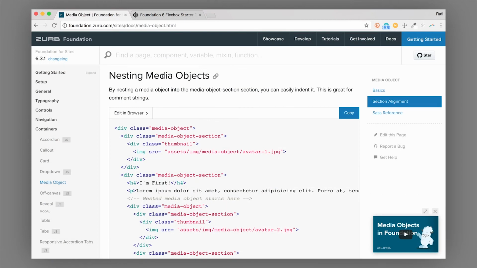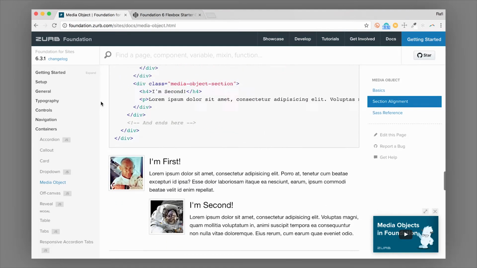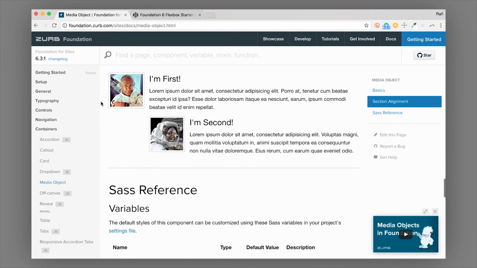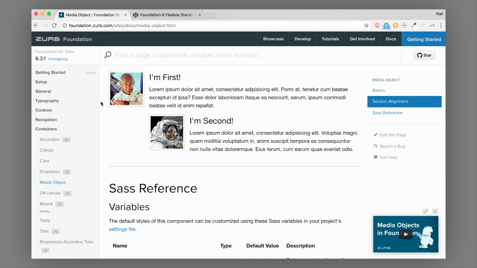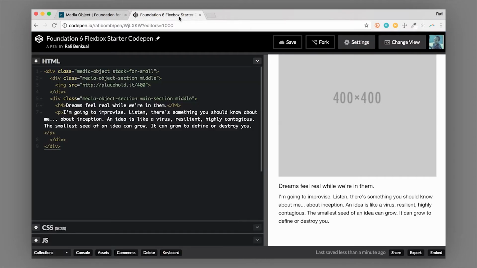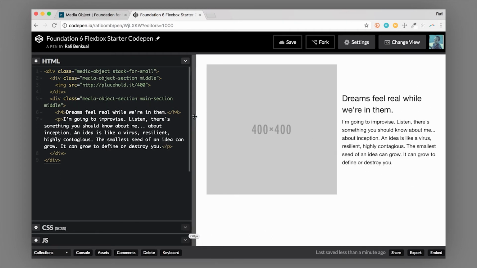So there might be circumstances where you need to nest a media object. A really common example, again, is if you have some kind of comment string where people are replying to each other. So that might be a good use case for nesting one of these media objects. And you can see what it does is indent it nicely, so that way you have kind of that hierarchy of what's the original comment and what's the response. And that's just one example of using that.